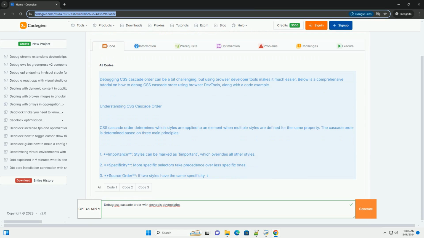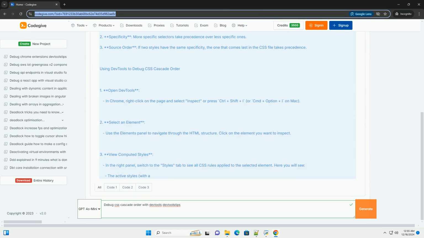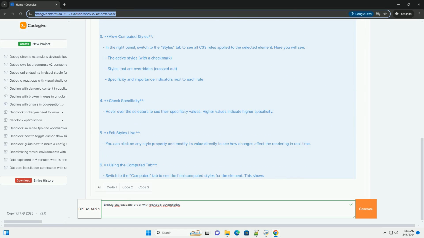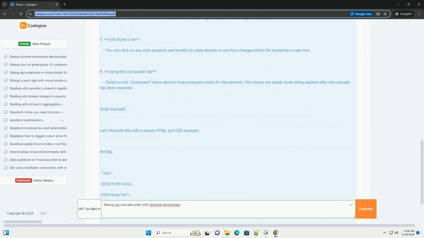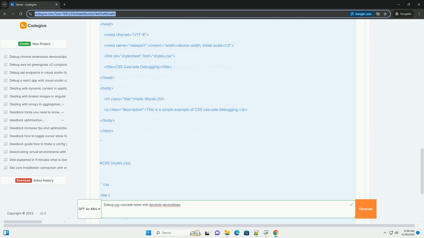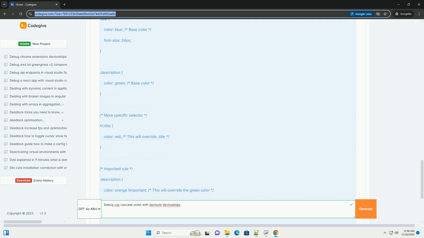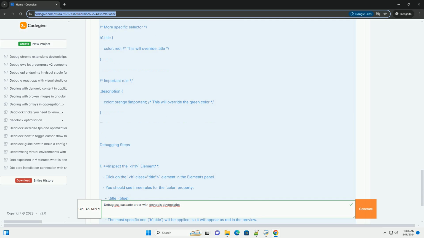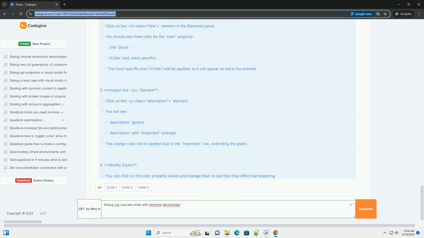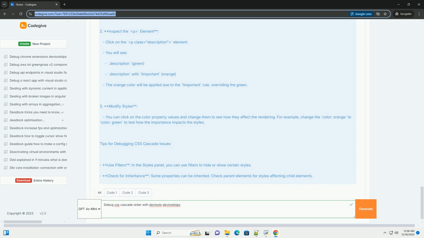Debugging CSS Cascade order can be a bit challenging, but using browser developer tools makes it much easier. Below is a comprehensive tutorial on how to debug CSS Cascade order using browser DevTools, along with a code example. Understanding CSS Cascade order. CSS Cascade order determines which styles are applied to an element when multiple styles are defined for the same property. The cascade order is determined based on three main principles.